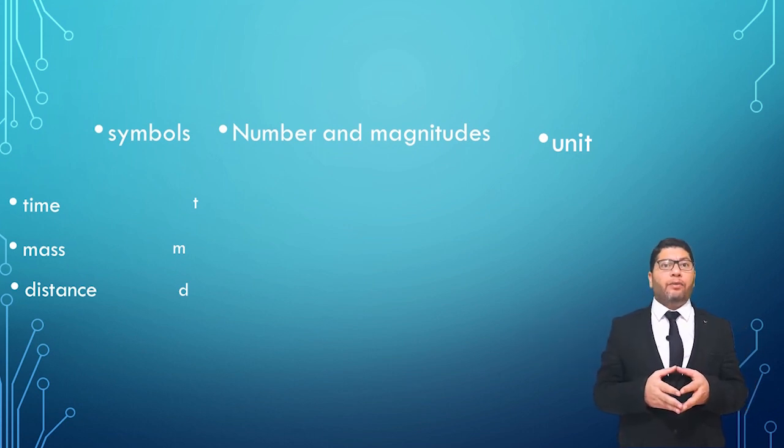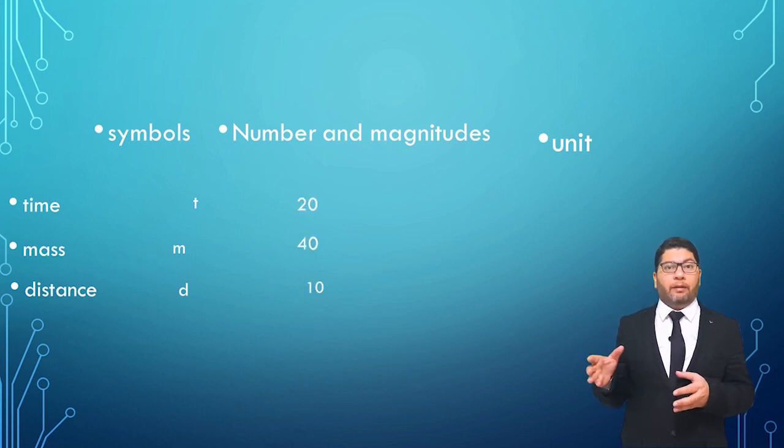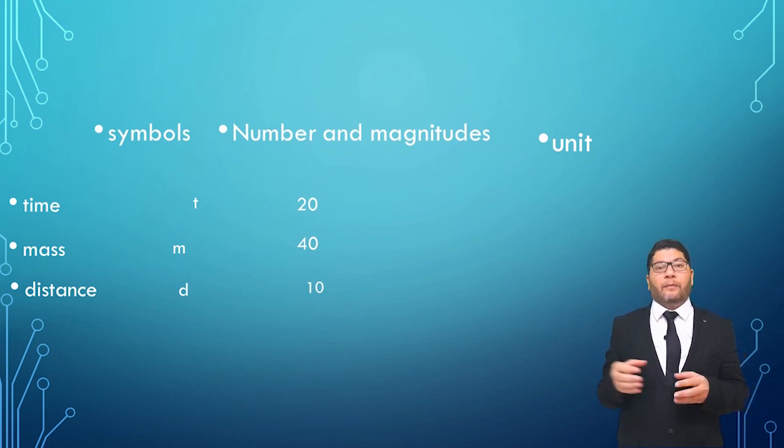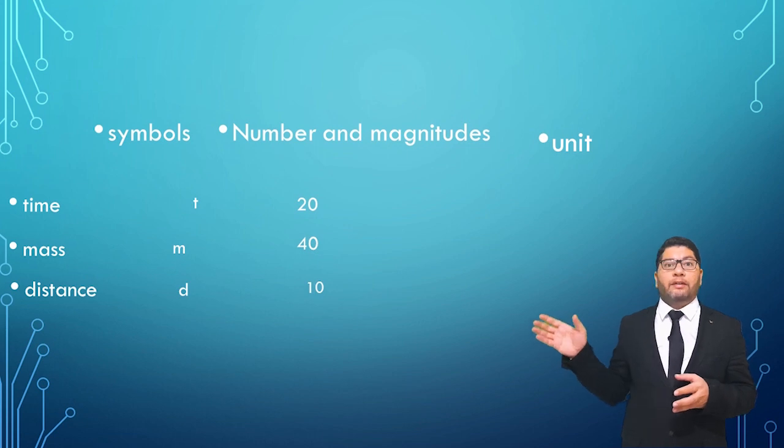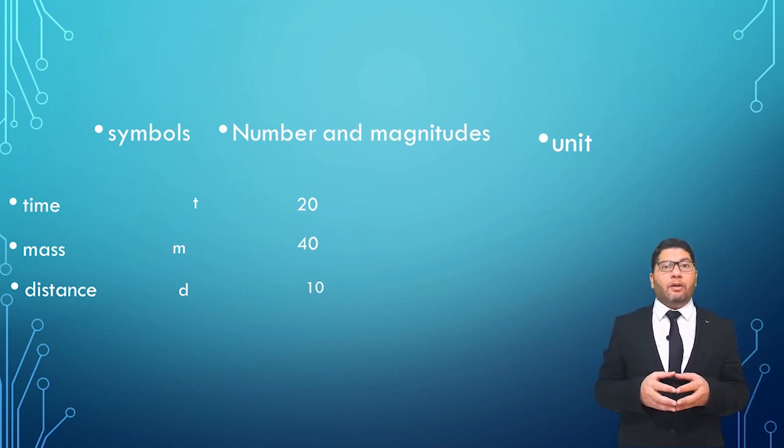The second part of the quantity is the number, the magnitude. For example, the time is equal to 20. This is the magnitude of time. The mass is equal to 40. This is the magnitude of the mass. The distance is equal to 10. This is the magnitude of distance.